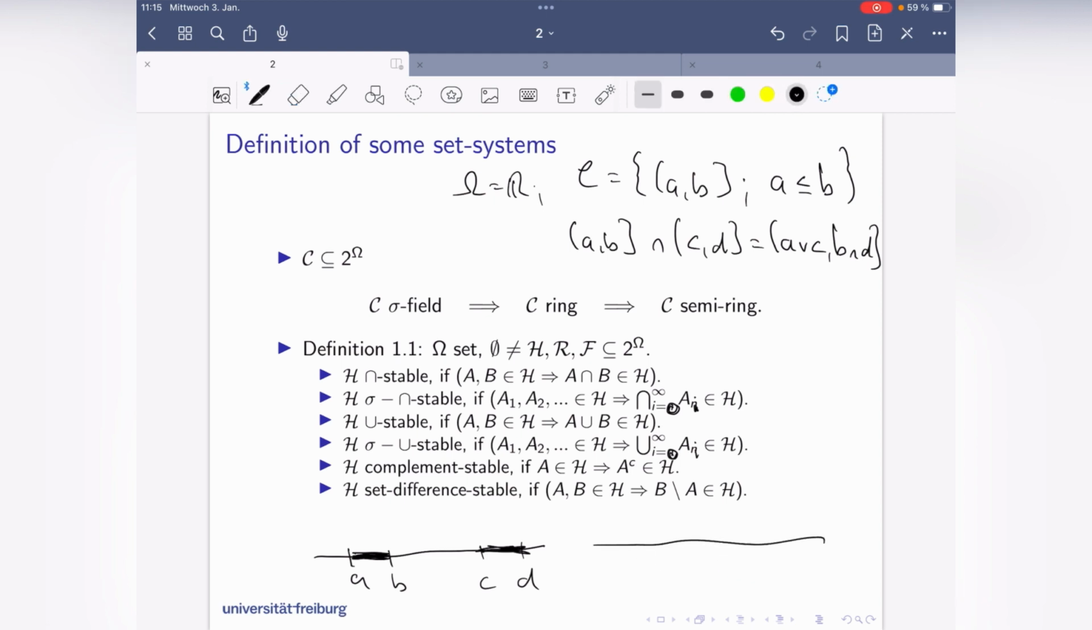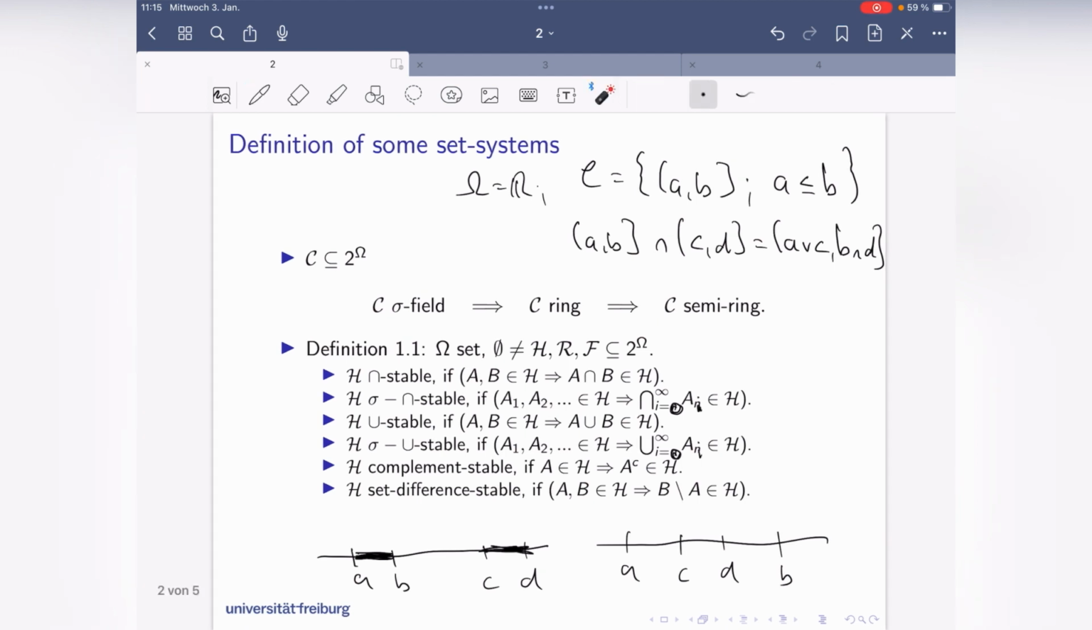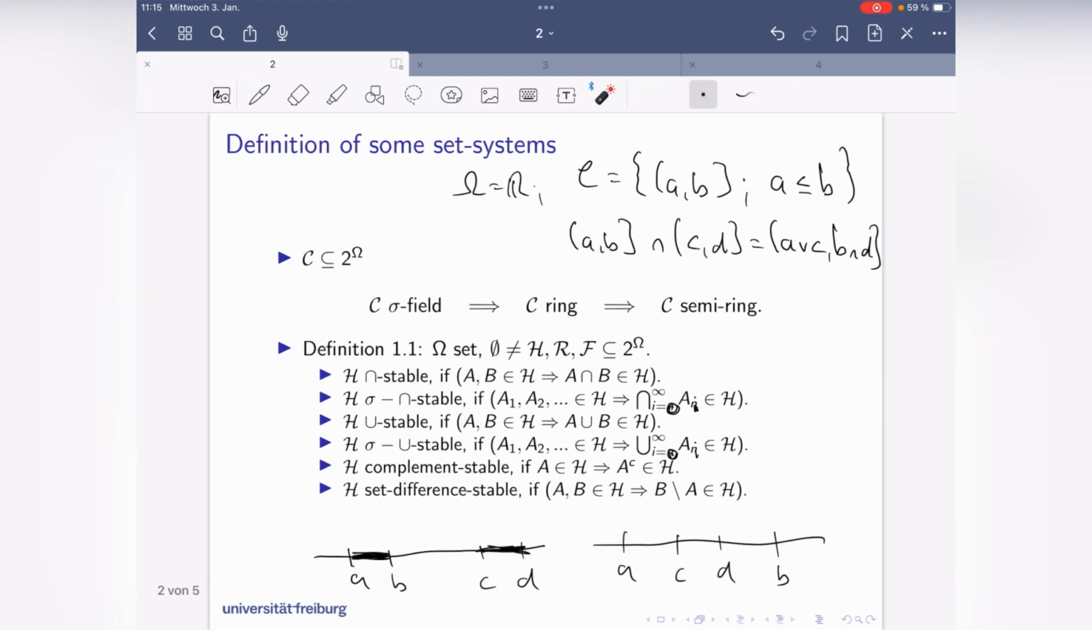For example, if you have A, B, C, D, like this, then the set difference of the big interval from A to B minus C to D is a union of two intervals, from A to C and from D to B. That's not an interval, so this set of intervals here is not set difference stable. So these are the notions that we need.